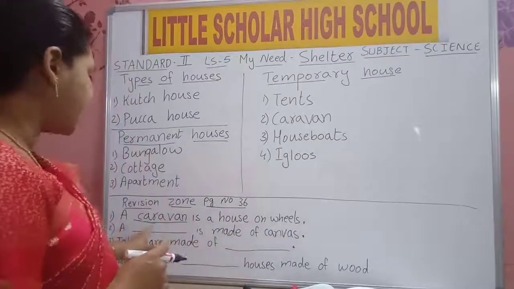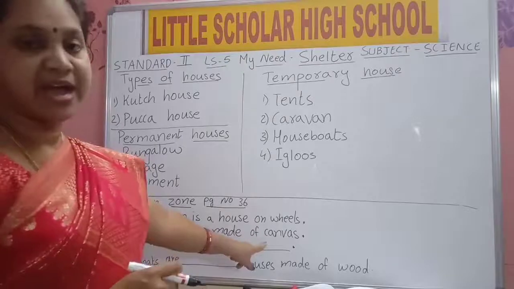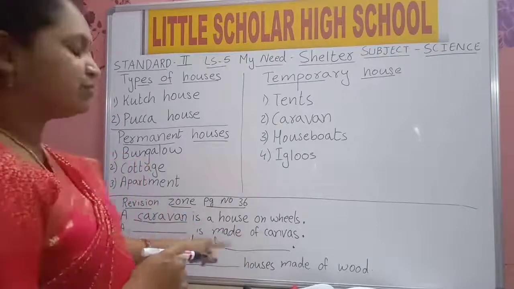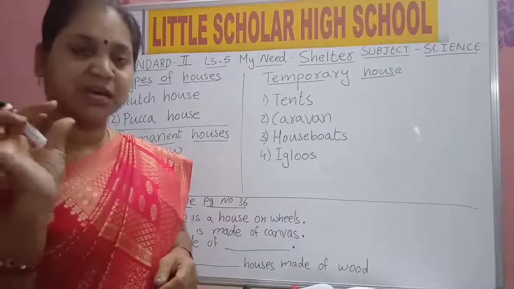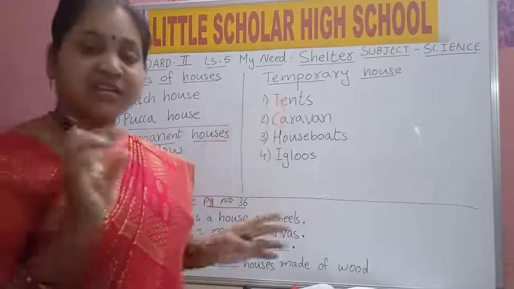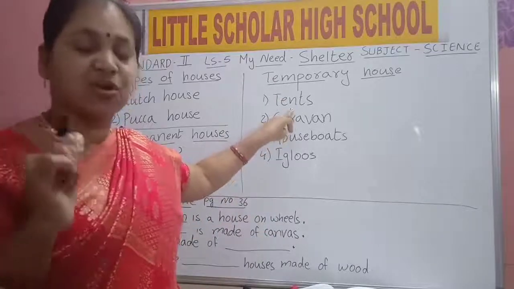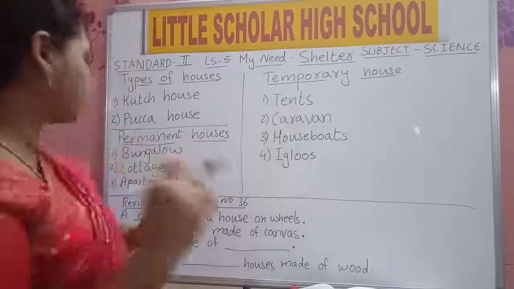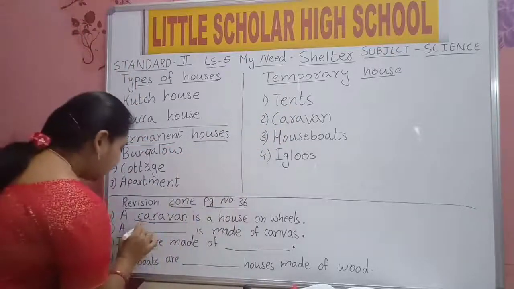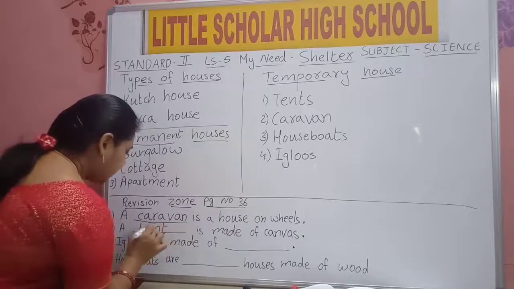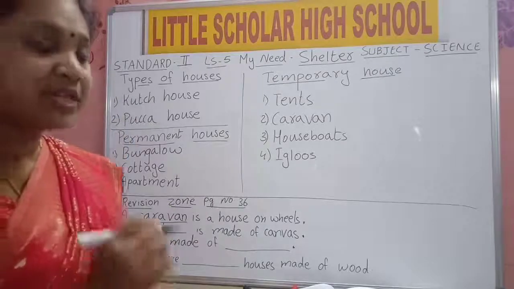Next, a dash is made of canvas. Canvas means cloth, thick cloth. So which house is made of thick cloth? Tent is made of thick cloth. T-E-N-T, tent is made of thick cloth.